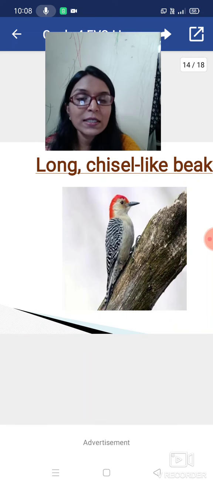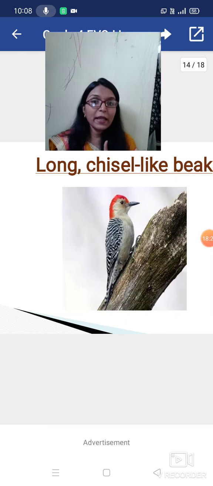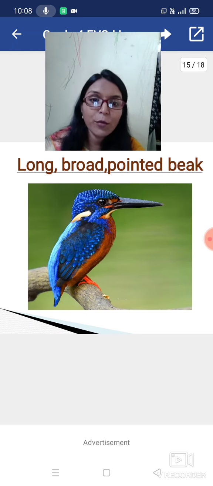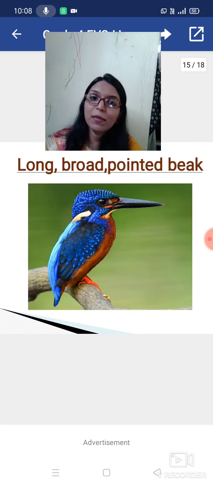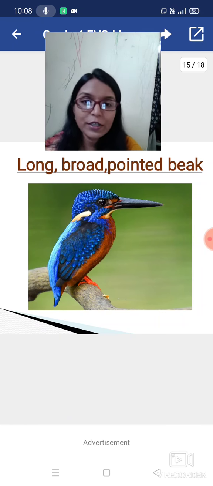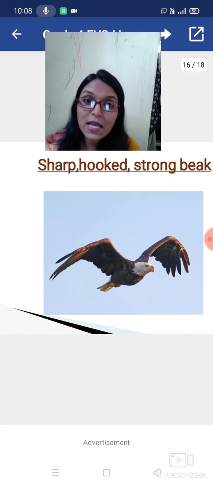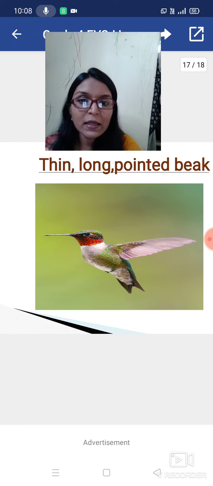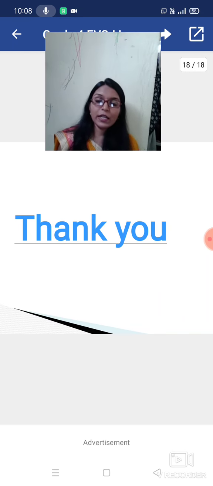Next is the long, chisel-like beak, and the example is the woodpecker. You have to learn the spelling of the bird names also. Next type is the long, broad, pointed beak, and the example is the kingfisher, because we can remember it like that: it is collecting fish as food. Next is the sharp, hooked, strong beak, and the example is the eagle. Next is the thin, long, pointed beak, and the example is the hummingbird. So today we have studied the types of beaks.